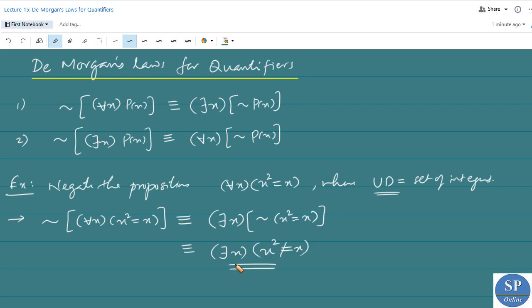So this will be the negation of this. For every x, x square is equal to x is negated to there exists x such that x square is not equal to x.